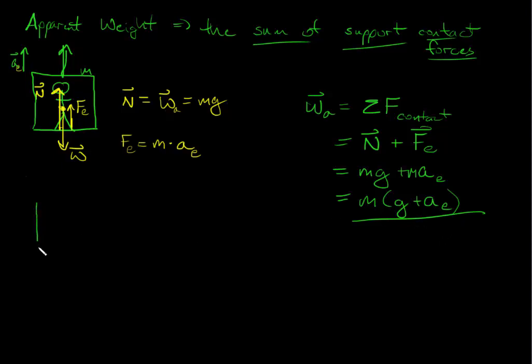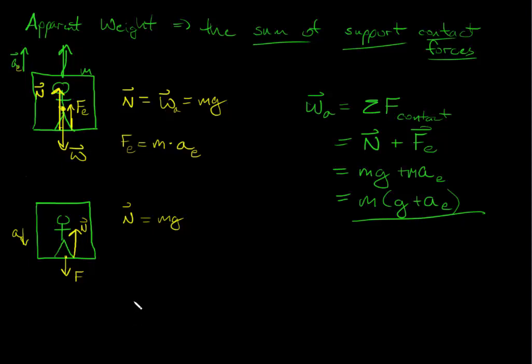How would that work if it was accelerating downward? So think about that. When you're in something and it's falling, you feel lighter. You feel less apparent weight, and you should be able to guess why. So in this case, we're going to have the normal pushing up, and again, it's a level surface, so my normal is going to be equal to mg. It's counteracting my weight. But now I have acceleration downward. So now I have a force this way.